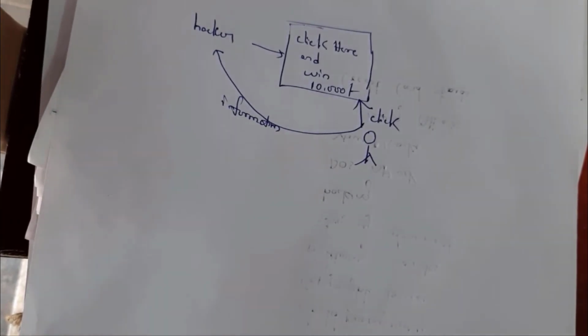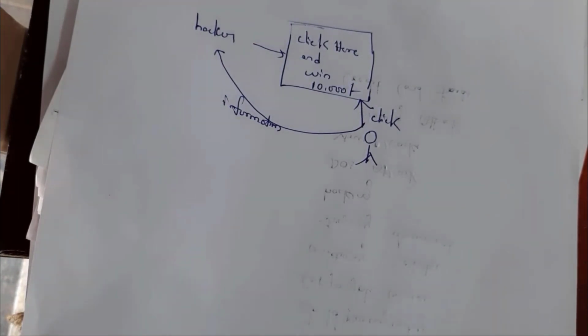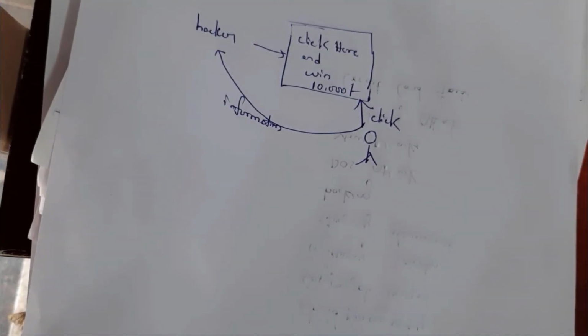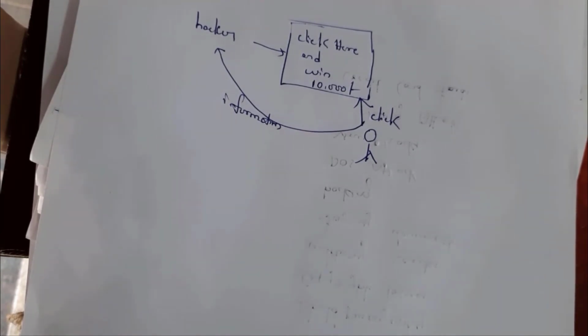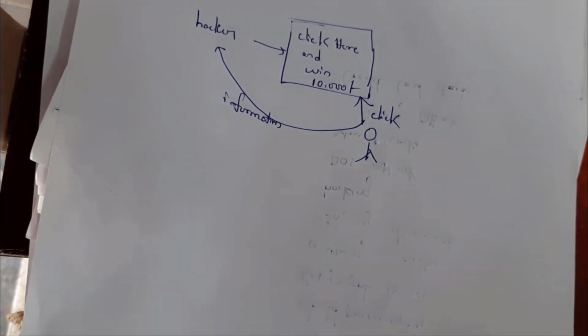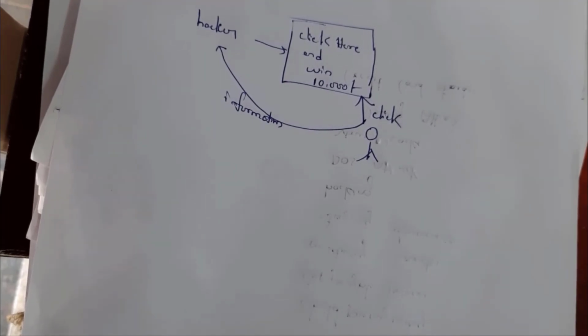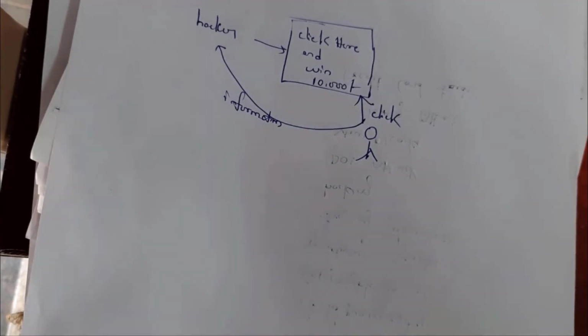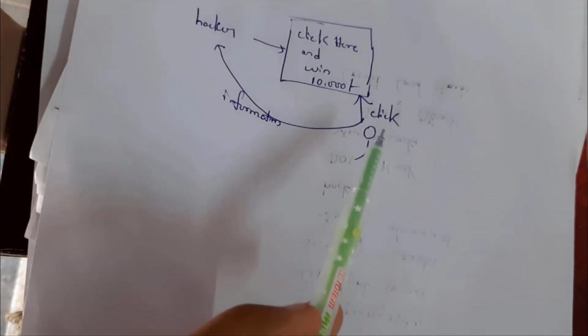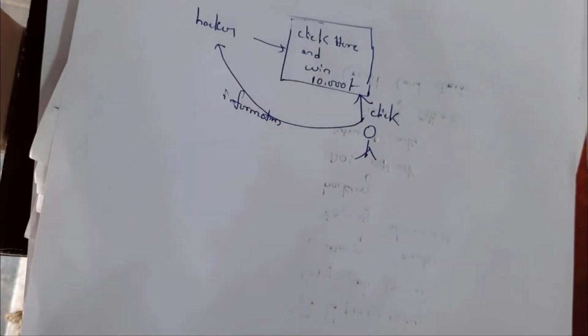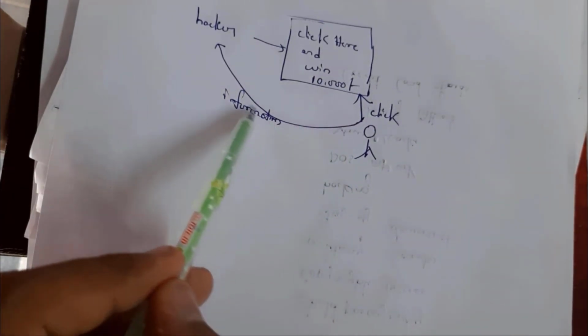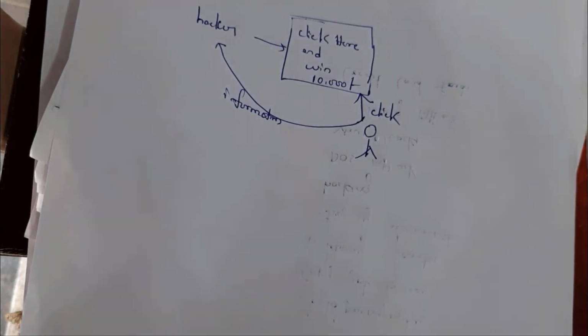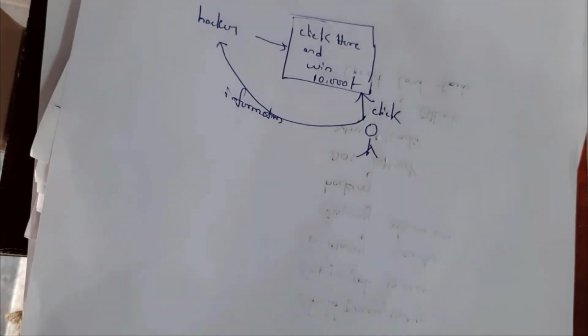I created one fake web page like "click here and win 10,000 rupees." If I send it to my friend, watch this website, and he gets psychologically manipulated, that is, if I click on this website, I can get 10,000 rupees. So it is nothing but psychological manipulation. Once this person clicks on this web page, all his information gets transferred to the hacker. It is an example of social engineering. It is nothing but psychological manipulation to make mistakes. See here, this person makes a mistake by clicking on this web page.